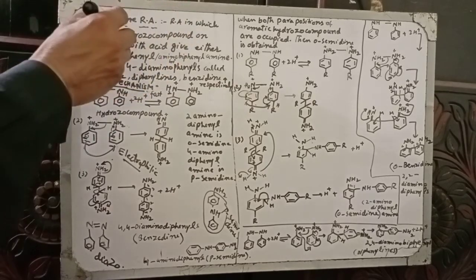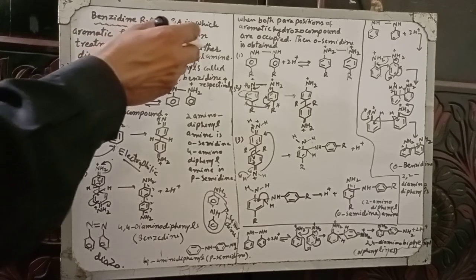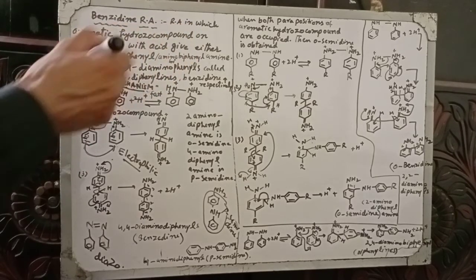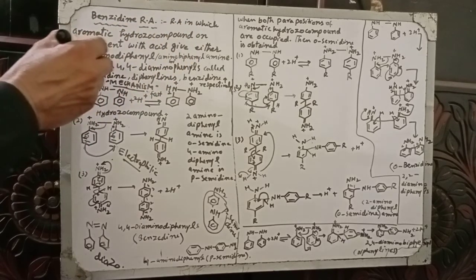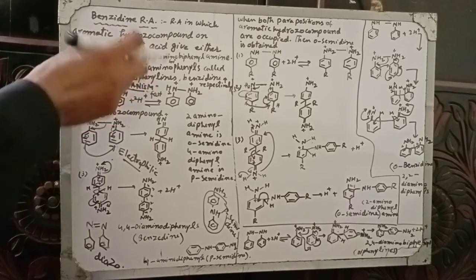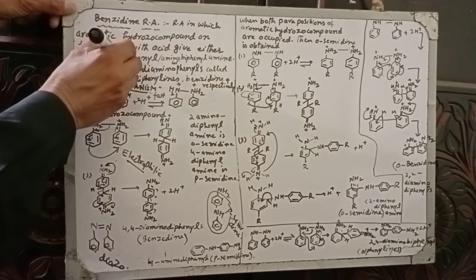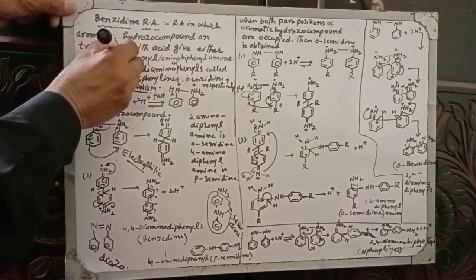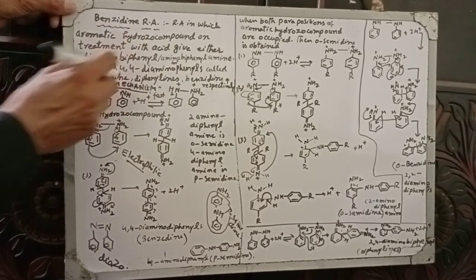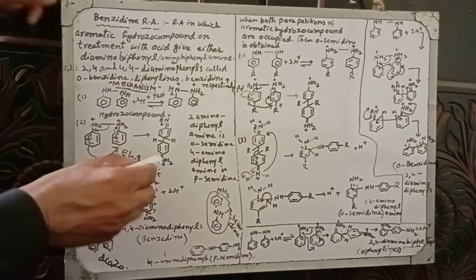Rearrangement in which aromatic hydrazo compound on treatment with acid gives diamino biphenyl. When two phenyls are attached, we use the letter bi. Diamino biphenyl, two amines are attached like this.